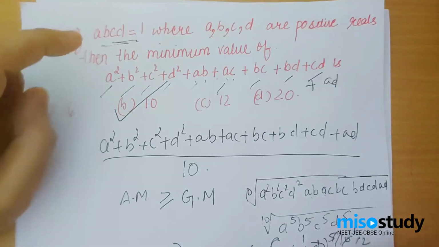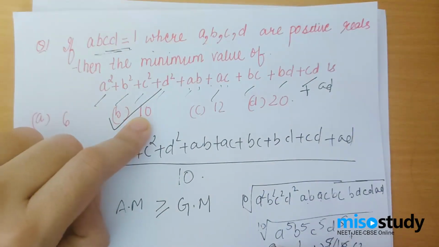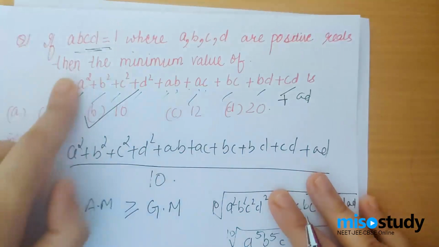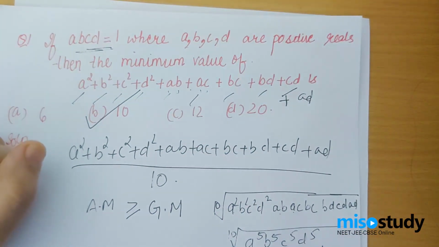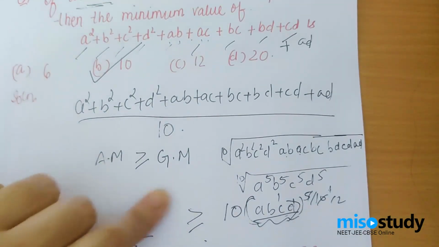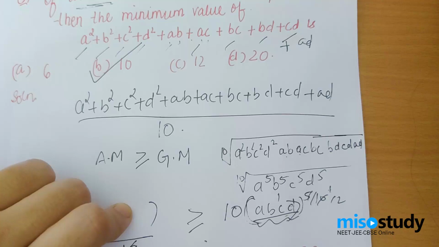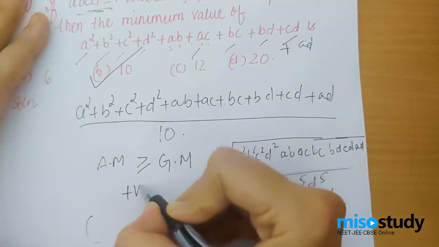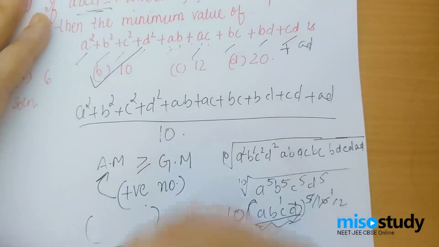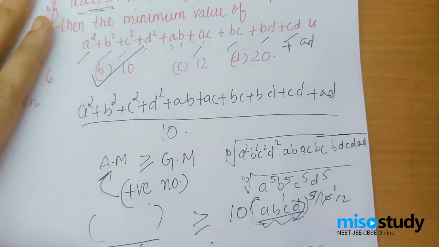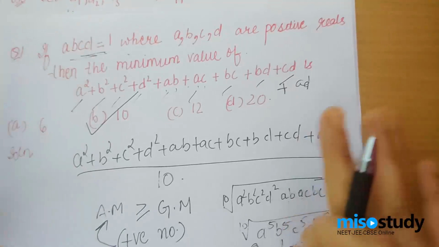Now first of all, I want to explain one more thing. Why have they written where A, B, C, D are positive reals? Because we cannot apply the inequality unless and until we are sure that all the numbers are positive. The inequality AM greater than or equal to GM is only applicable for positive numbers. Please make sure that you note this important point, that this is applicable for positive numbers only. Firstly. Secondly, I could have done this question orally only.